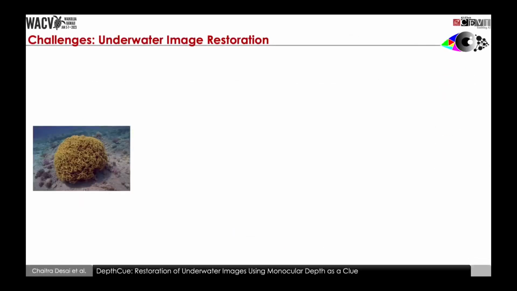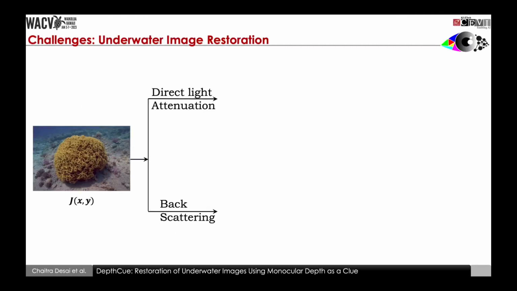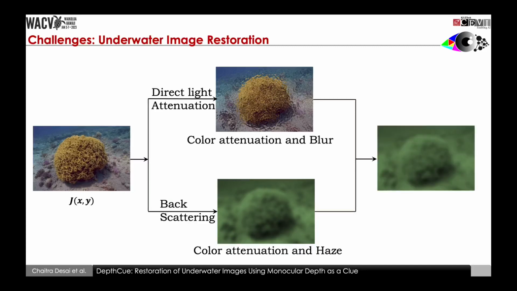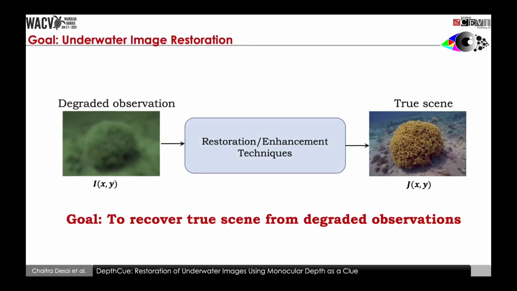The light reaching the object from the surface is subjected to direct scattering and backscattering, resulting in a degraded image. The true scene undergoes direct scattering and this introduces blur. Further, the same scene undergoes backscattering, resulting in color cast and haze as shown here. This motivates us to restore the degraded underwater images to recover the true colors and the lost information.